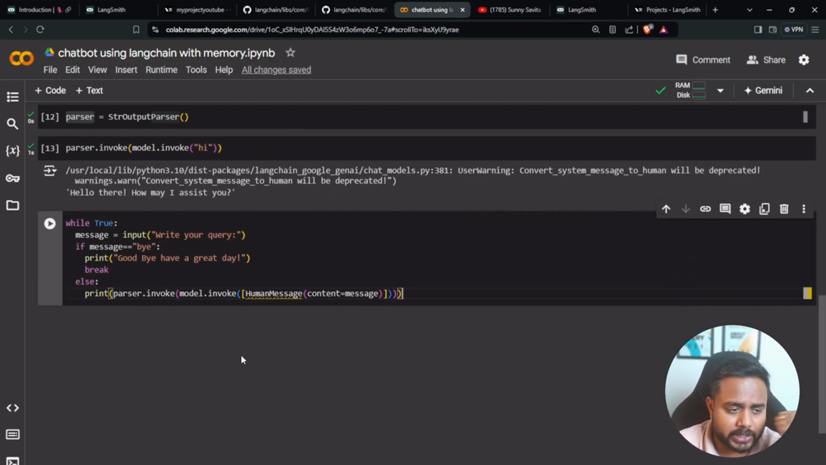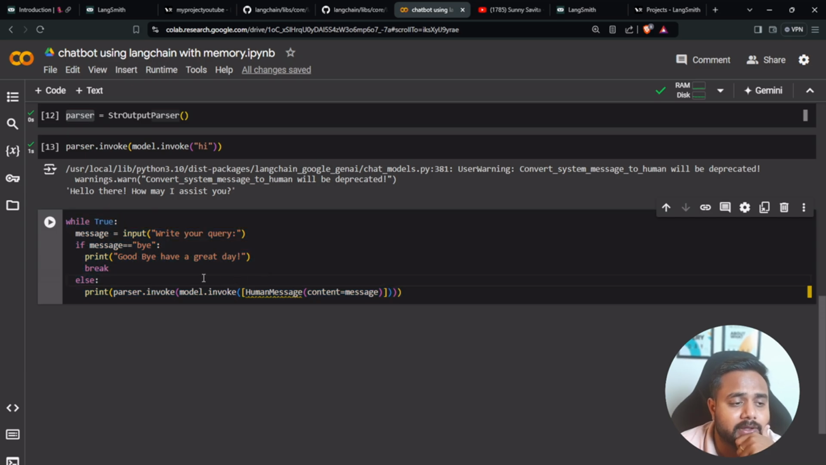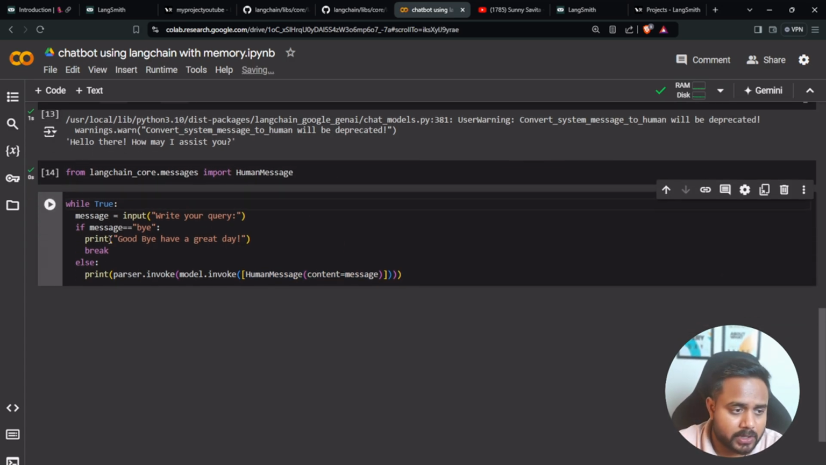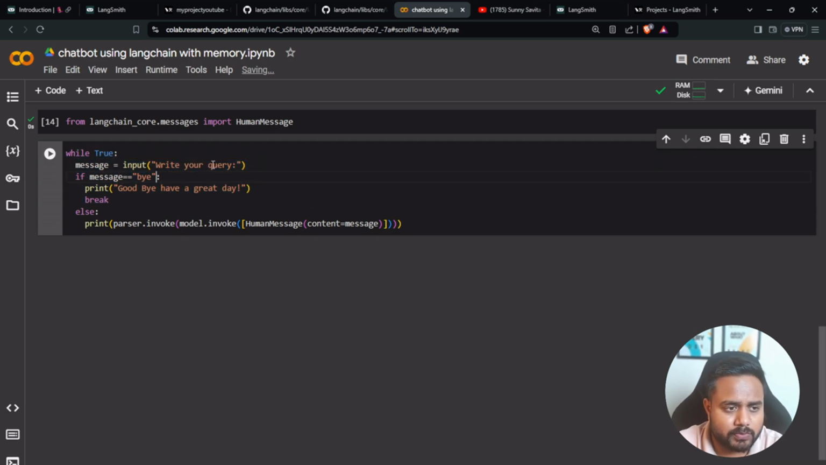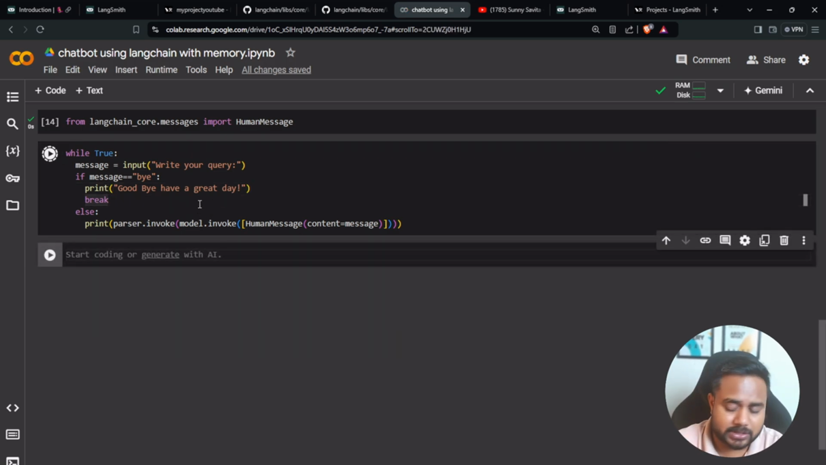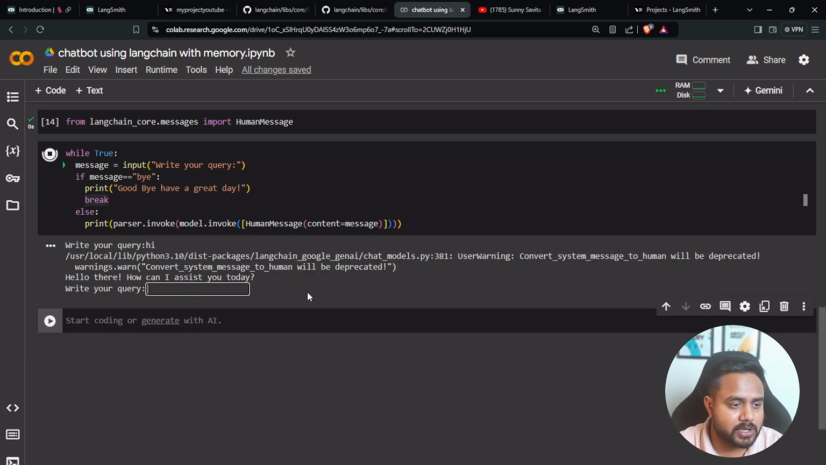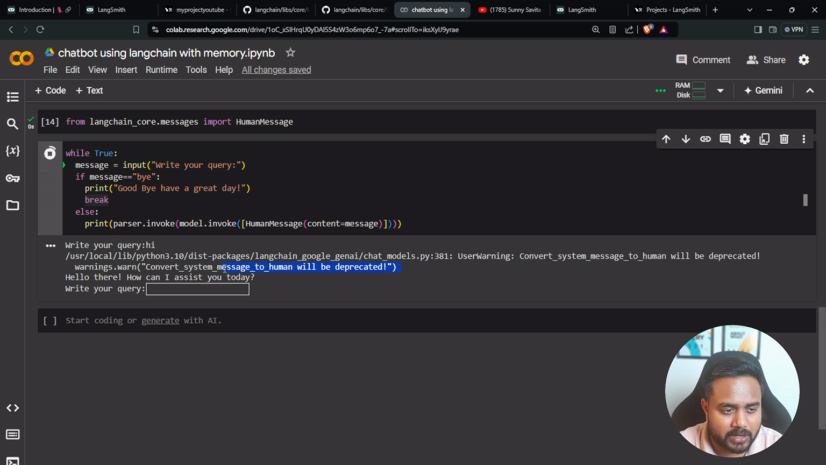So here I've created this while loop. Now let me import this human message also, which means I am passing the message in this particular way inside the model. This is a simple loop. I'm asking the question, and if the message is y, please break this loop. Otherwise, just talk with the model. So I'm writing my message, hi. What will I get? I will get a response. It is giving me a message: hello there, how can I assist you.